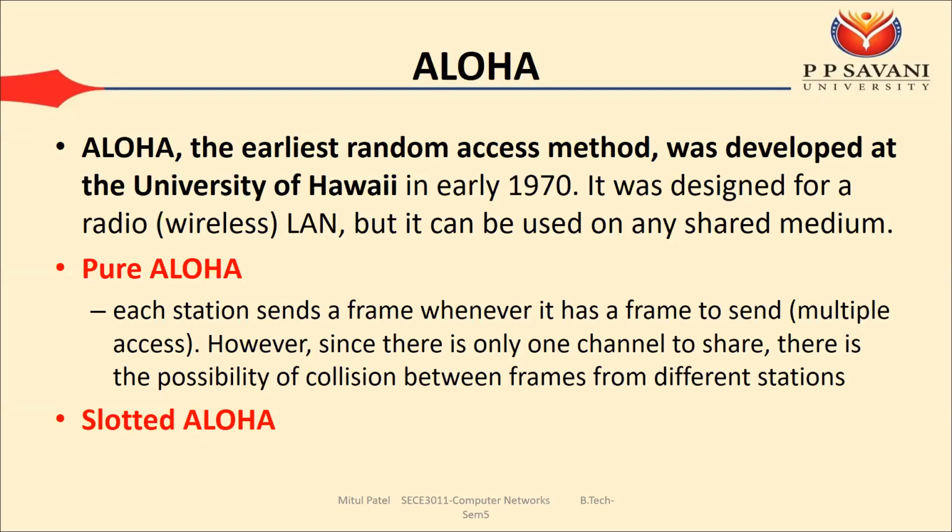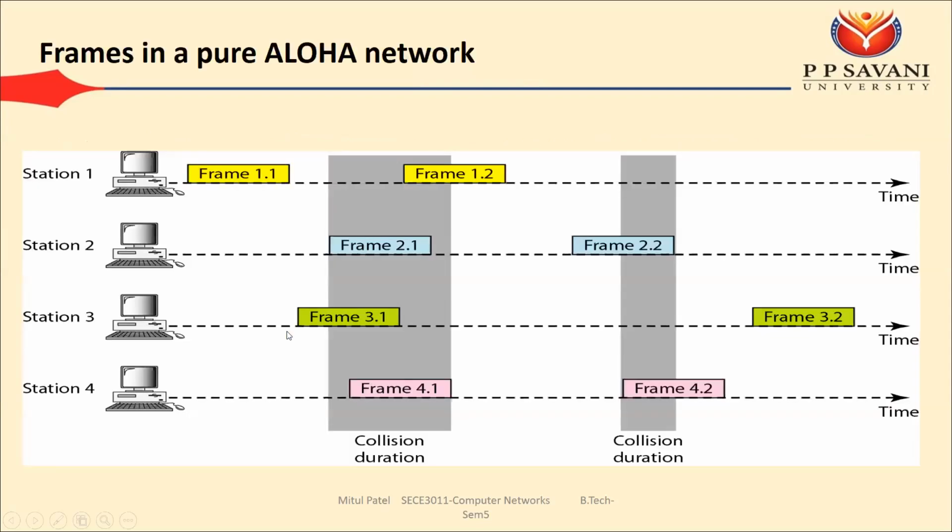We can say that this is the worst protocol, but it provides the base for other protocols. It sends without worrying whether another is sending or not. The second type is slotted Aloha, which we will see later. First we will learn about pure Aloha.